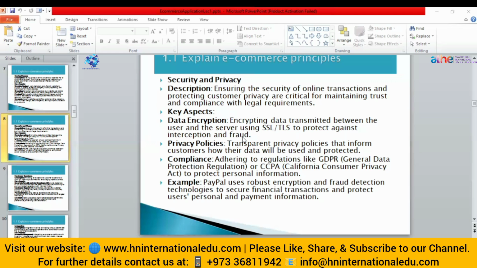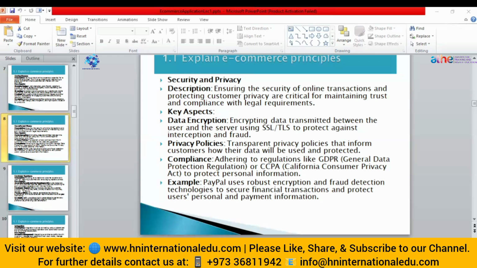Now, for the sake of an example, PayPal uses robust encryption. PayPal is a digital wallet that allows you to do digital transactions. It is very famous because of its encryption and fraud detection technologies. They know how to secure different financial transactions. They know how to protect the user's personal data and payment.